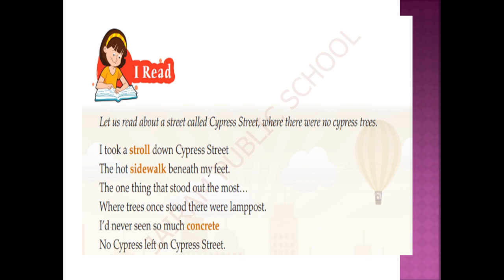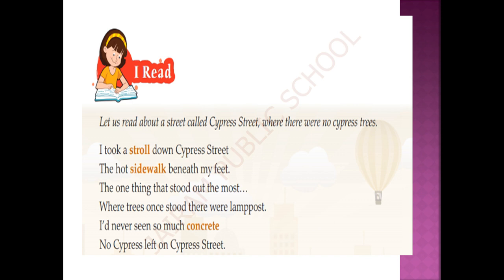One thing that stood out the most, where trees once stood, there were lampposts. From the bottom of his heart, the poet is sharing that the one thing he saw on Cypress Street was lampposts everywhere.